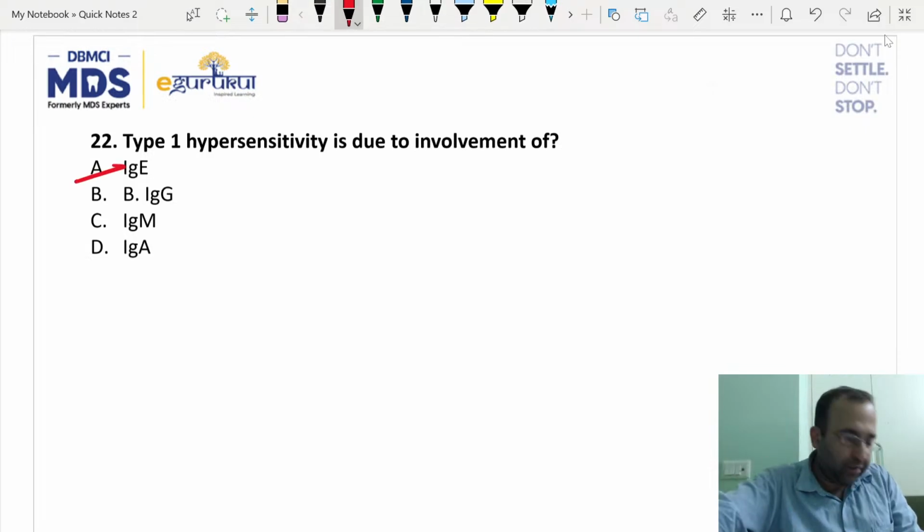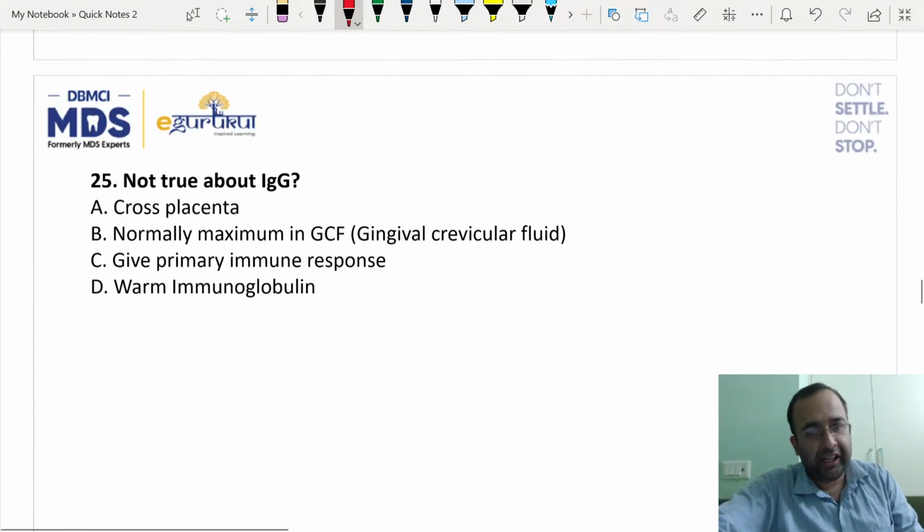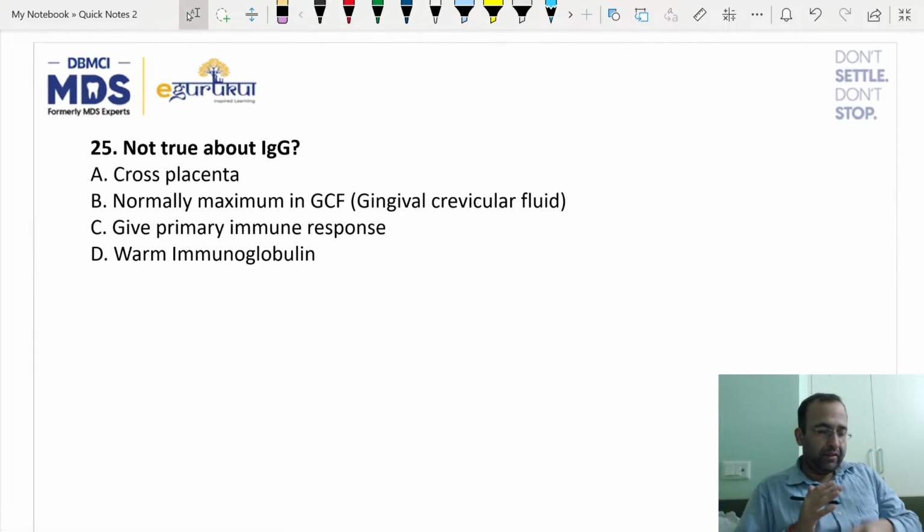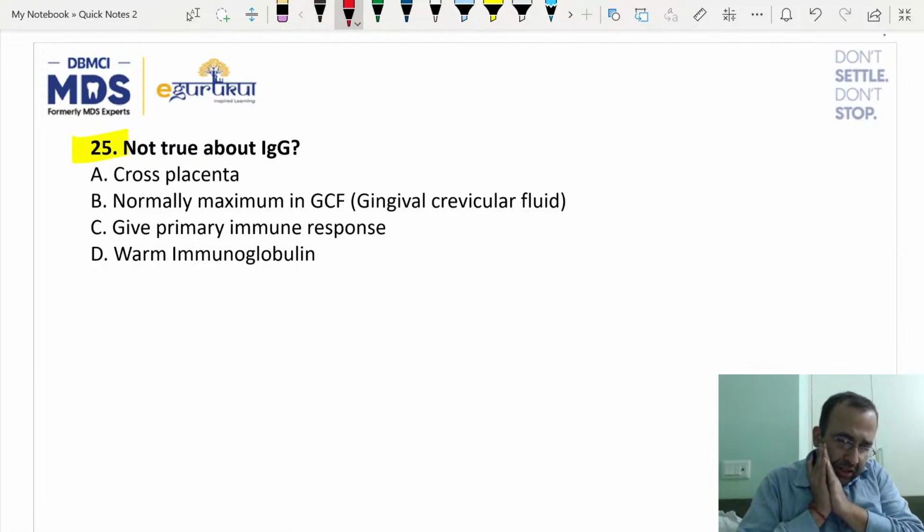I'm not even asking you this. Type 1 hypersensitivity, IgE. Next, tell me this. Agreed. The previous two questions. In path microbiology, sometimes the questions are so simple and straightforward. Hypochlorite, hypochlorite, cyclopropane, hypochlorite. Come to this.